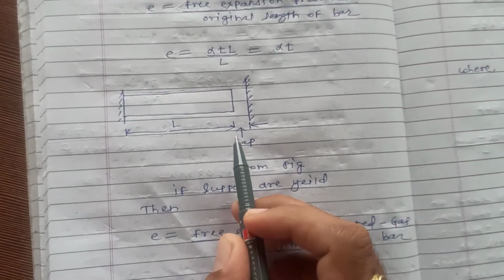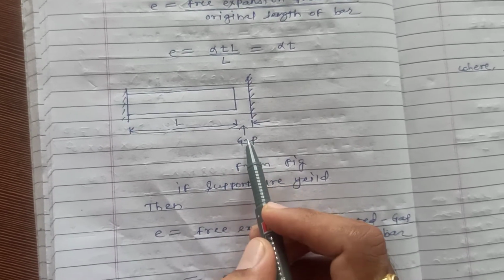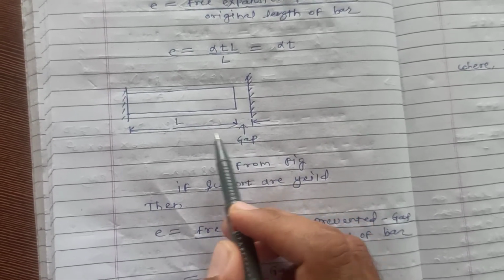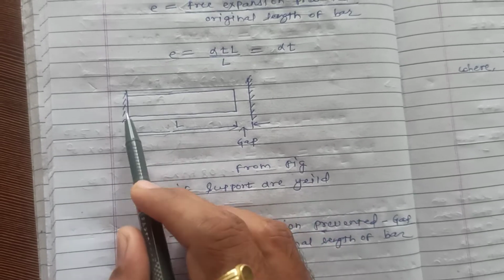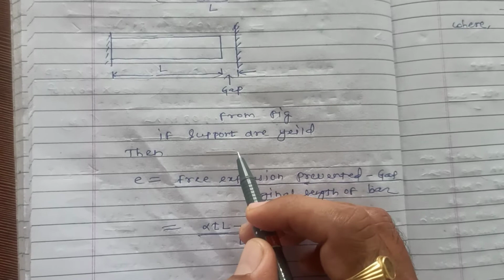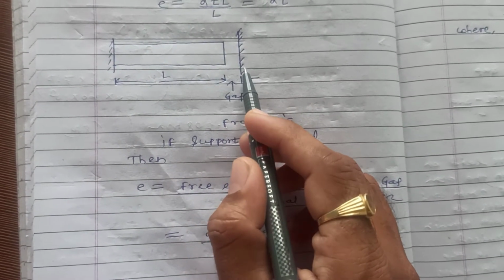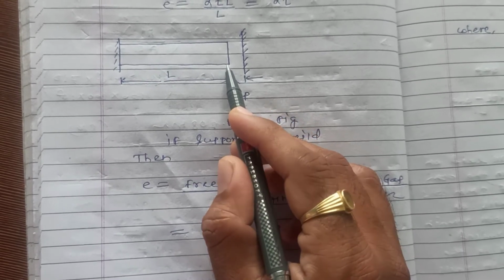In some cases there is some gap between the support and the element. That gap is denoted here, and this is the length of the element, whose other end is also fixed. In that case, if the support yields, it means there is a gap between this fix and the element.